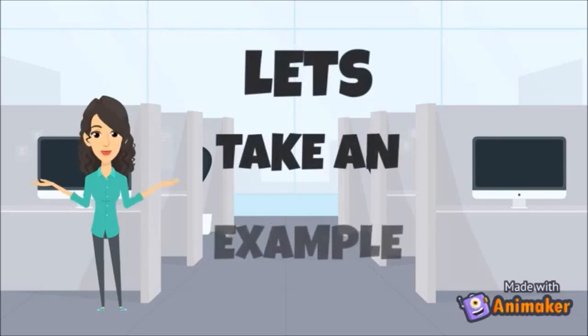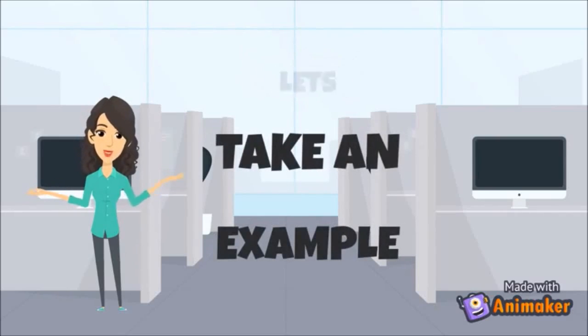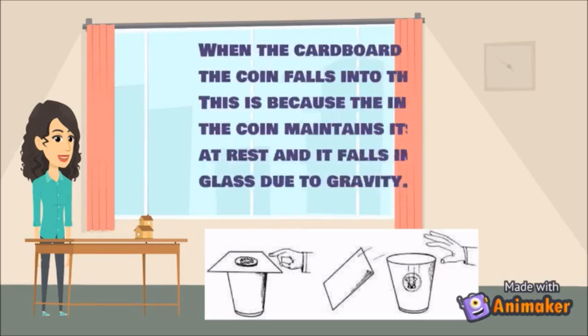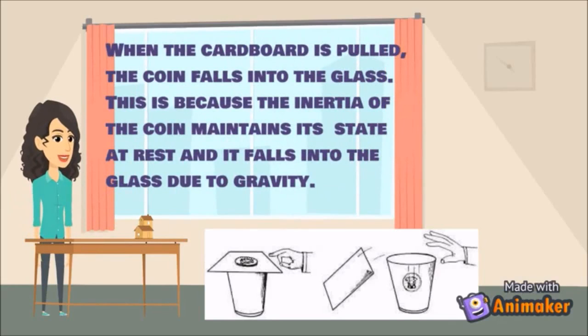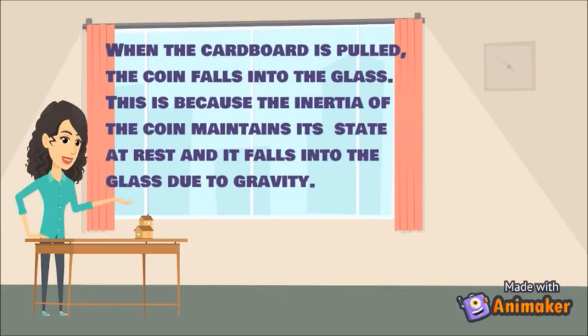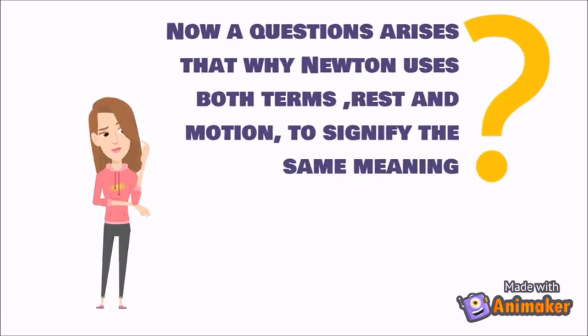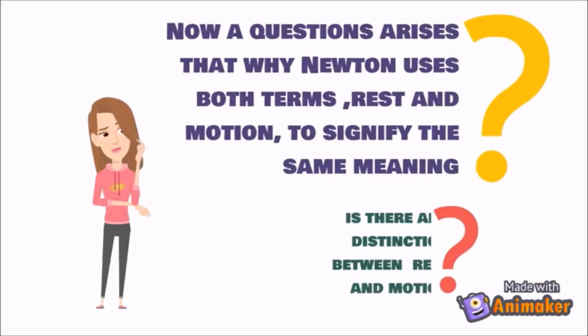Let's take an example. When the cardboard is pulled, the coin falls into the glass. This is because the inertia of the coin maintains its state of rest and it falls into the glass due to gravity. Now a question arises: why does Newton use both terms, rest and motion, to signify the same meaning?